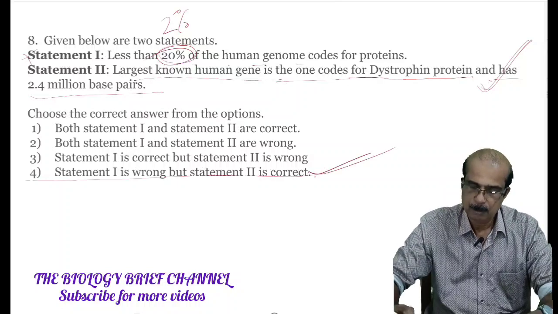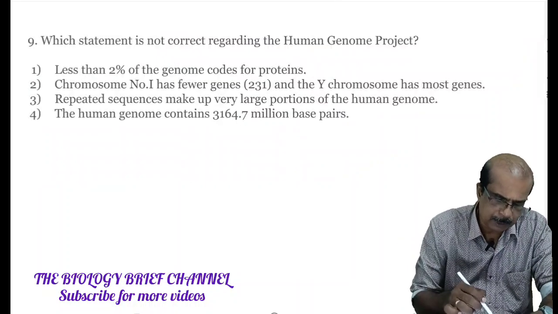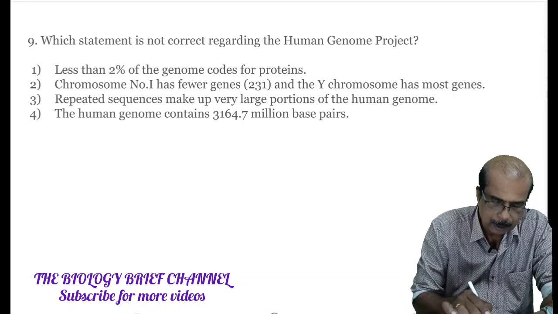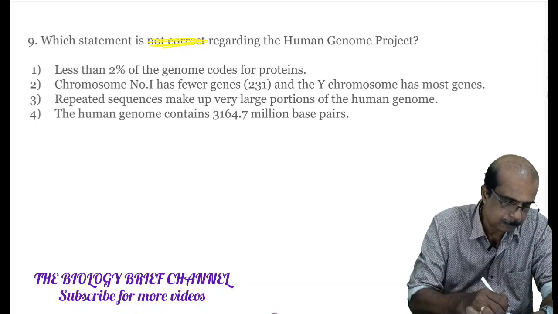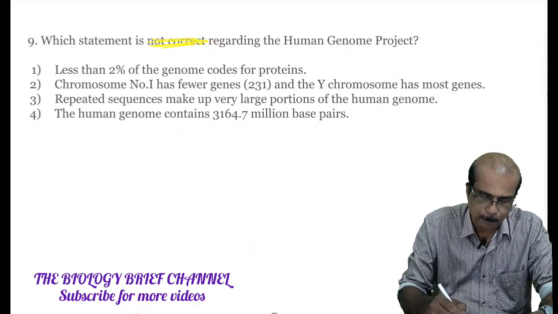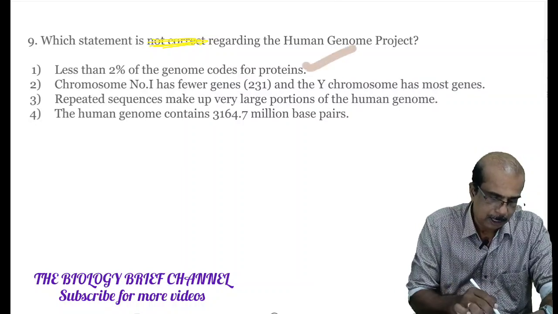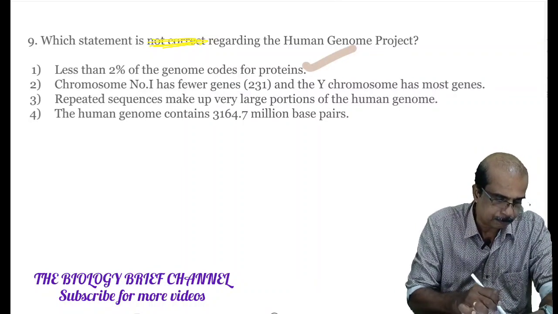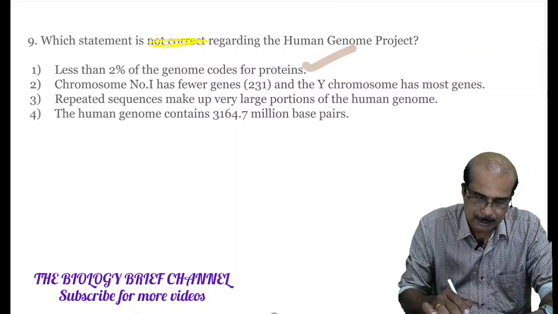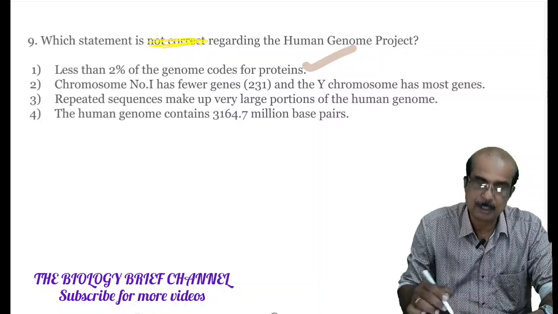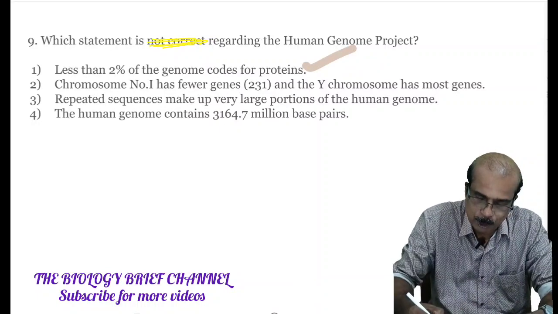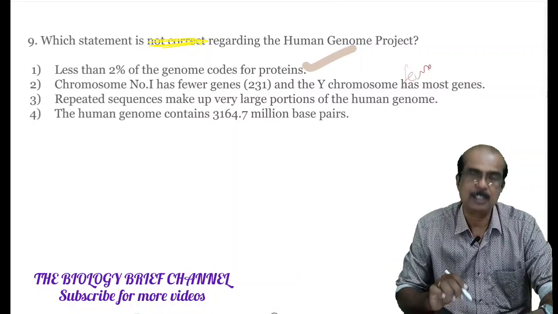Fourth option. Moving to next question. Which of the statements is not correct? You have to select the statement which is not correct. First statement. Less than 2% of the genome codes for proteins. Correct one. Then chromosome number 1 has fewer genes and Y chromosome has most genes. This is a wrong statement. Y chromosome has fewer genes. Minimum genes are present in Y chromosome.